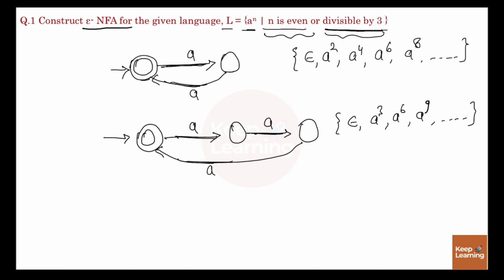Now to combine these two NFAs and construct the epsilon NFA, we have to take one more state, and these two states can be connected to this state by using epsilon.